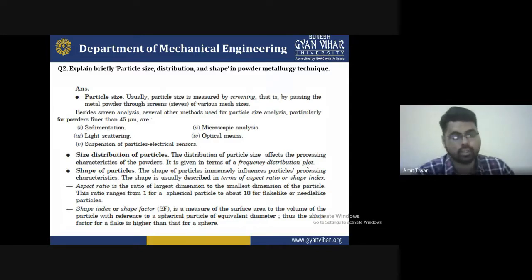If you want to make a composite material, for example, then you have to be aware of what type of features are required for the particle. If you have a larger particle, then there are chances that some porosity will occur, and the material will be weak and not fill up all the gaps related to the metal. So these are some basic fundamentals you have to understand.